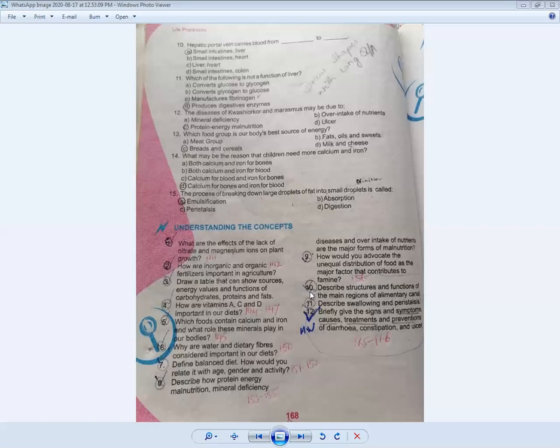Now come to question number 10. Describe structures and functions of the main regions of the alimentary canal. The answer is very simple. If you keep in your mind the discussion of your book, when we started the alimentary canal, we all know that the alimentary canal is part of your digestive system. And the digestive system first of all starts from your mouth. From the mouth, it is called the oral cavity.